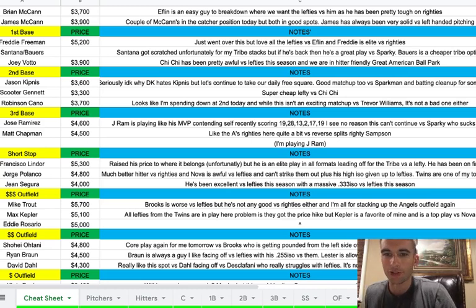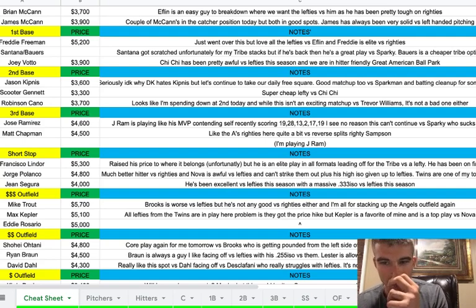And then Scooter Gennett, 3,300. If we need even more value, I really prefer to get up to Kipnis, but he's a really cheap lefty versus Chi-Chi. And then Robinson Cano, 3,700. Looks like I'm going to be sitting down at second base today, and while this is an exciting matchup versus Trevor Williams, it's not a bad one either, per se, so I don't mind going with him, but I'd really recommend getting to Kipnis. And then at third base, we got J-Ram, 4,600.